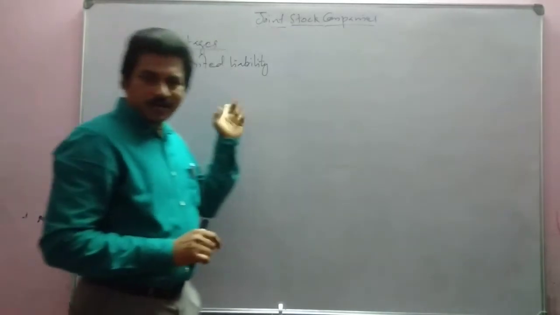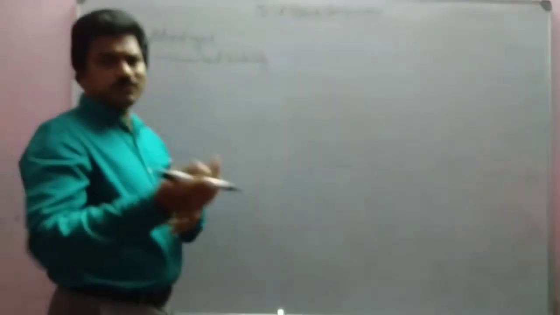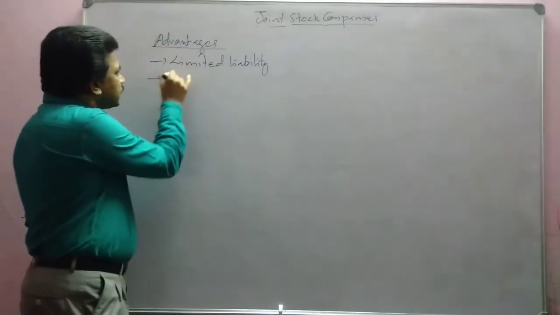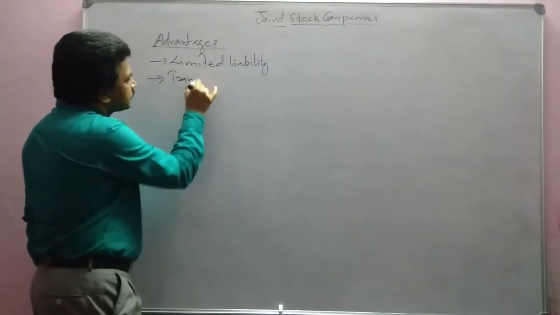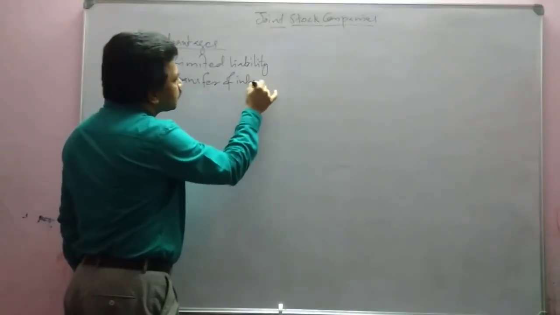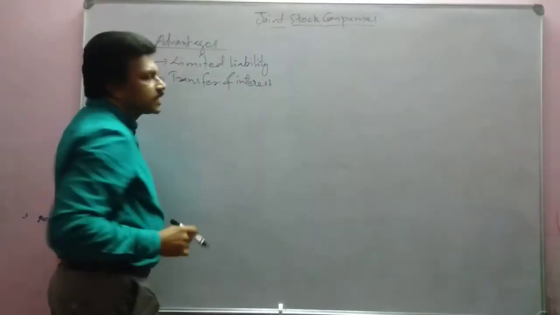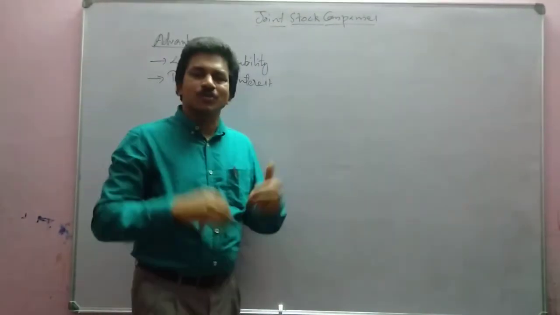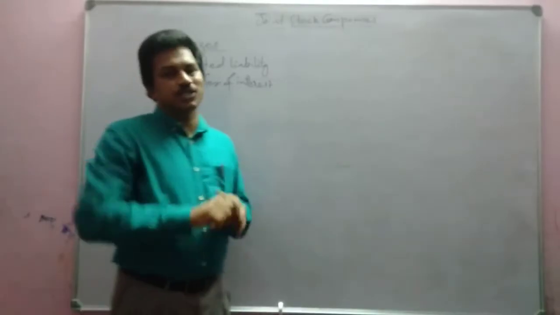This we have already discussed, so let us move to the next point. Another one is transfer of interest. Here transfer of interest means transfer of ownership.